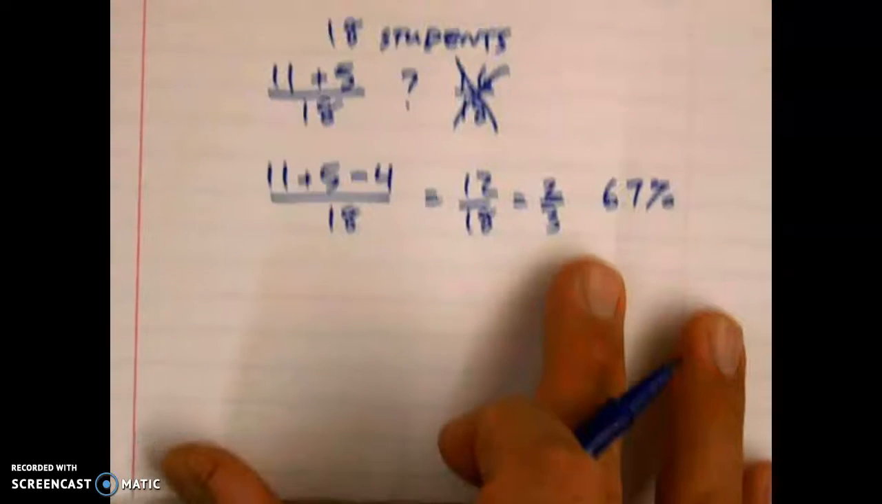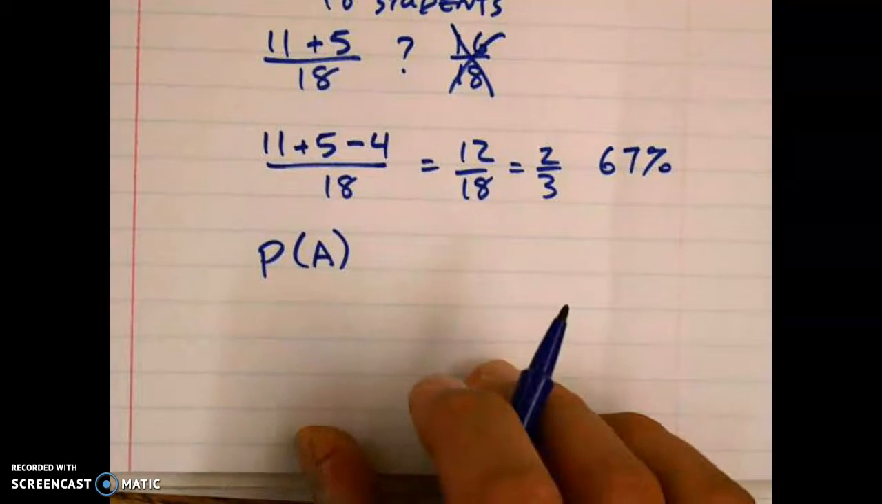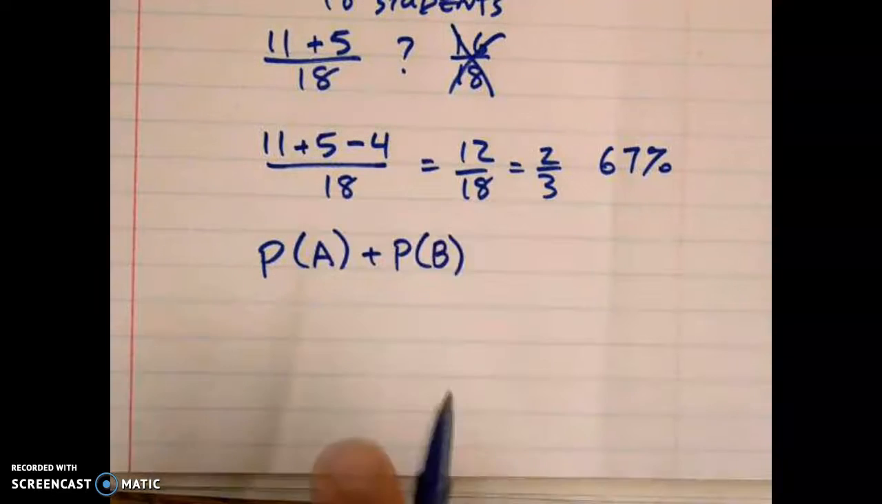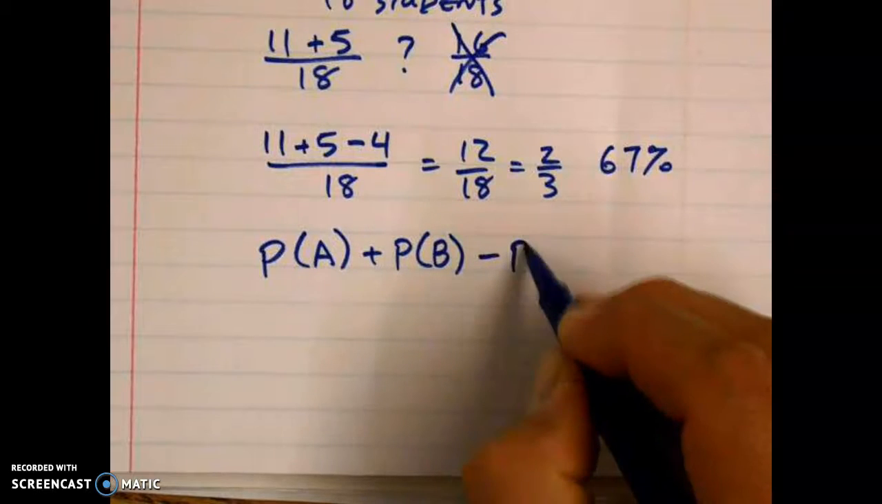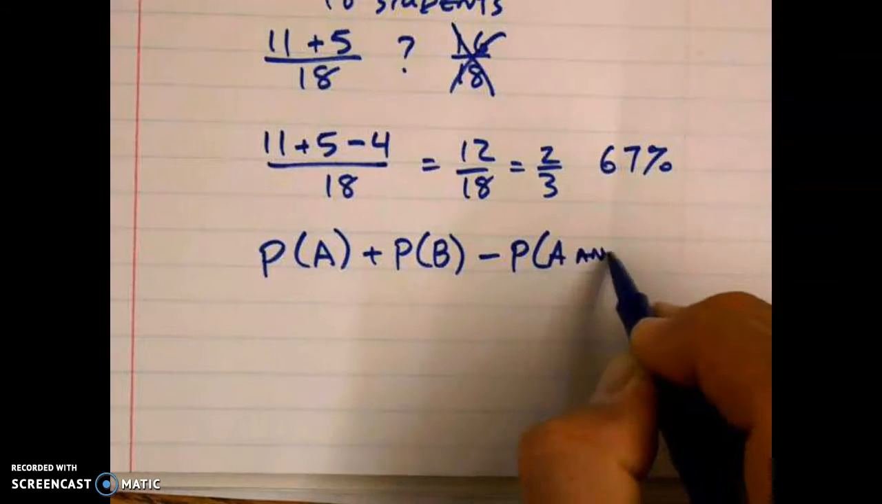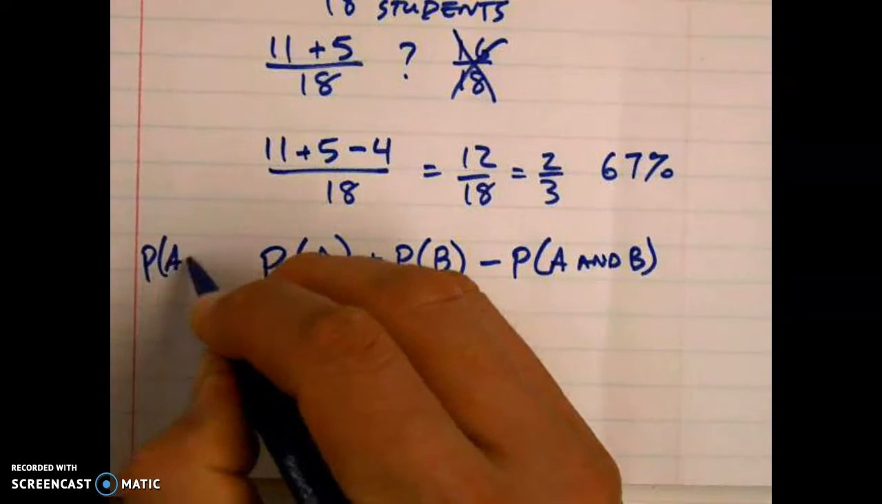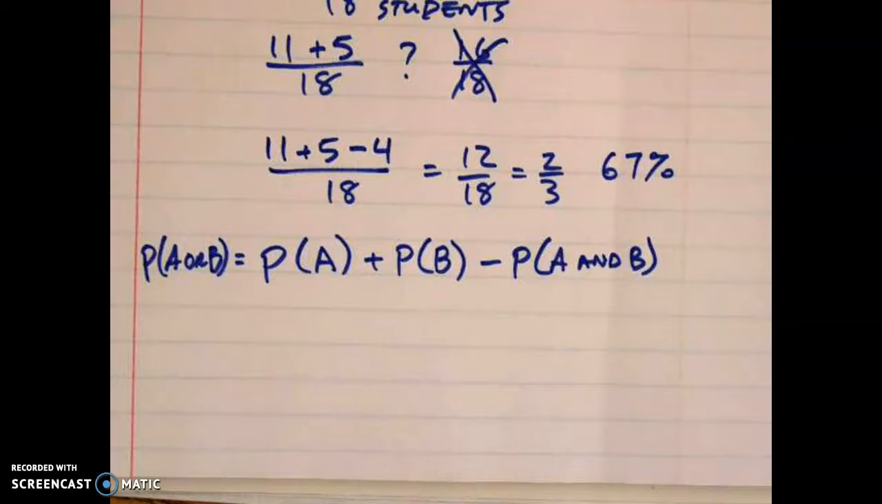Now, do you guys want to see the ugly math formula for that? The probability of A plus the probability of B. The probability of A happening plus the probability of B happening minus the probability of A and B happening. That's the formula for it. Okay? So the probability of A or B equals the first probability plus the second probability minus the overlap. Okay?